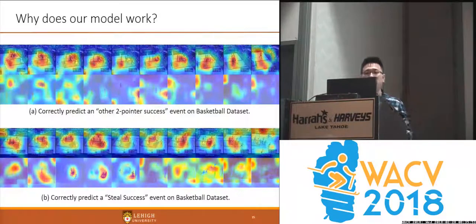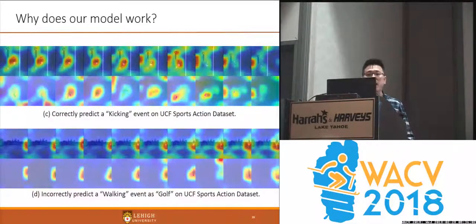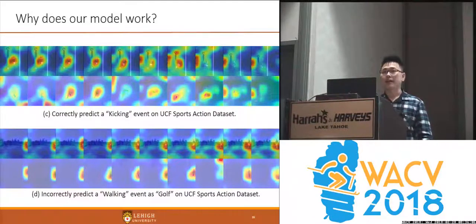We also visualized the learned network to understand what kind of features the model learned. Welcome to stop by our poster. We will show more visualization results and discuss.